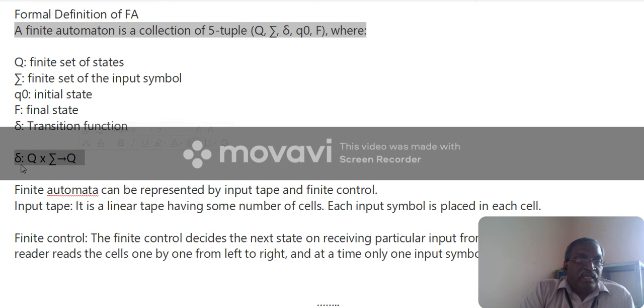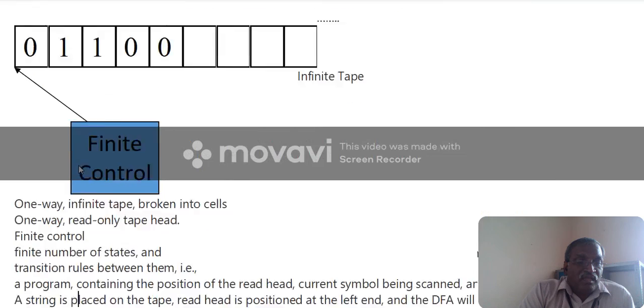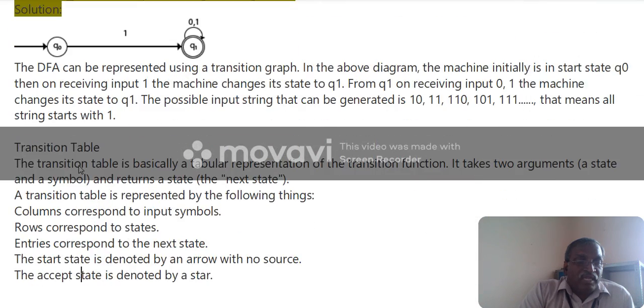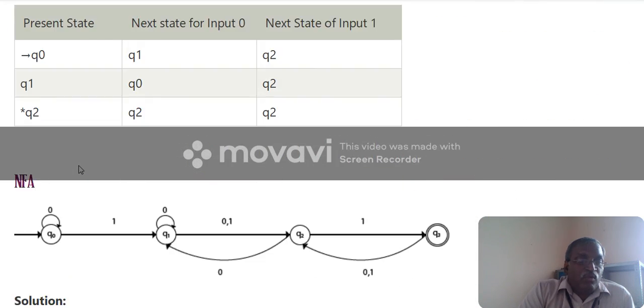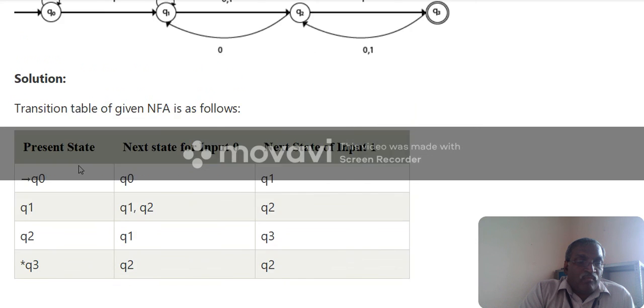Here in an NFA, Q cross Σ, the Cartesian product of states with the alphabet, goes to states. In a DFA, after consuming an input, a state moves to one other state, but here it can move to more than one state.